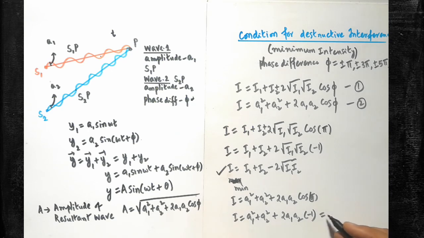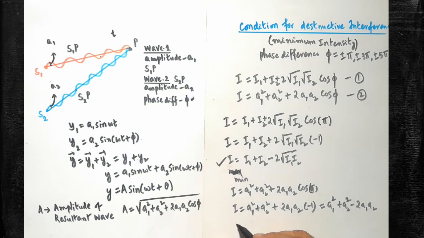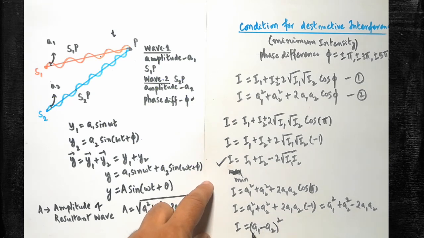So the expression becomes A1 square plus A2 square minus 2A1 A2. In algebra we have learnt that this can be simply written as (A1 minus A2) whole square.